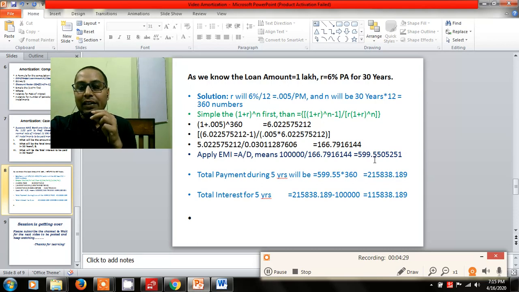So definitely I think this will help you understand very clearly how the computation of EMIs is done, and how the computation of the amortization factor is done. The basic formula is to be applied by you in calculating this. You just need to focus on how the factor of amortization is to be computed, which I have shown very clearly.